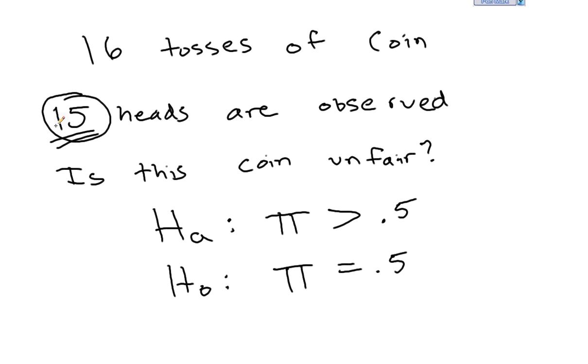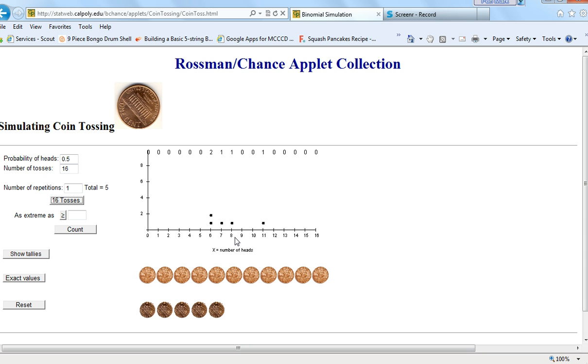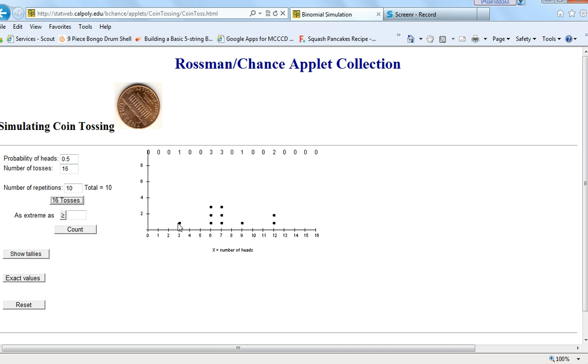So we need to determine probabilistically how unreasonable it is for a fair coin to get 15 heads. That's why we typically say under the null hypothesis. If this is a fair coin, how unlikely is it that we get 15 heads? Let me carry it out 10 times and record the results so I don't have to keep pressing the toss button. Here are all the possibilities. Look, even one time there were only 3 heads tossed in a 16-toss sequence.